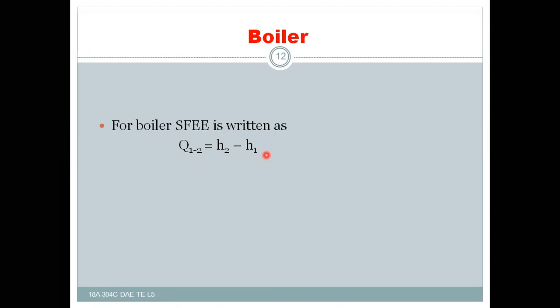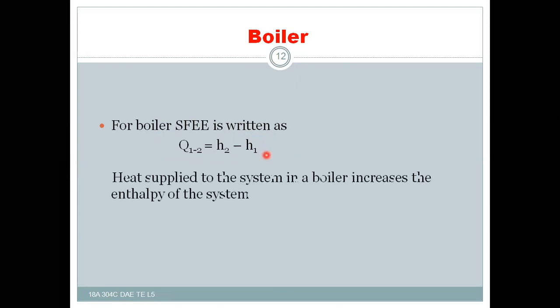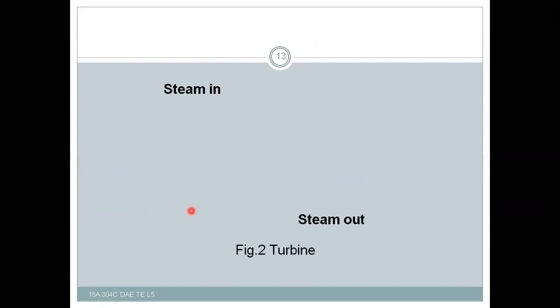That means the heat supplied to the system in the boiler increases the enthalpy of the water, and due to the increase in enthalpy, the steam is generated. So this is all about the steam boiler.